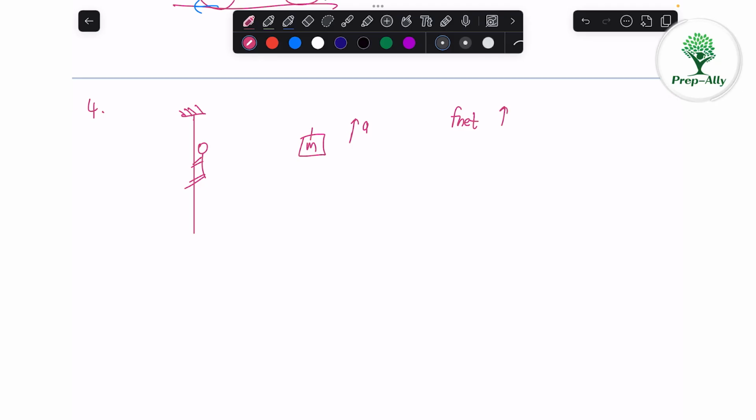What is the net force on this monkey? It is actually the static frictional force on the hands of the monkey. I can write this as F_MS, force on monkey due to rope, or let us say string. So F_MS, and the gravity is downwards. Then, as the net force is upwards, we can say that F_MS minus mg, which is net force, is equal to mass into acceleration, because we know F net is equal to mass into acceleration from Newton's second law.